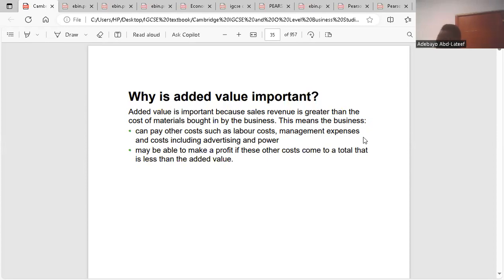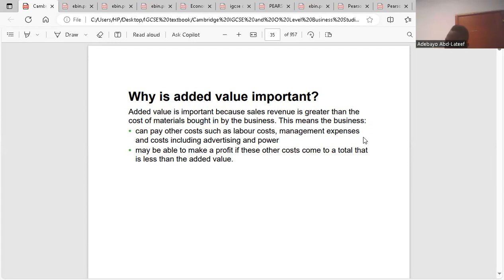So the second point I wrote is that it allows the business to also make profit. How is a business going to make profit with added value? A business will be able to make profit if the cost of bought-in material is less than the revenue made. Do you get the point here?